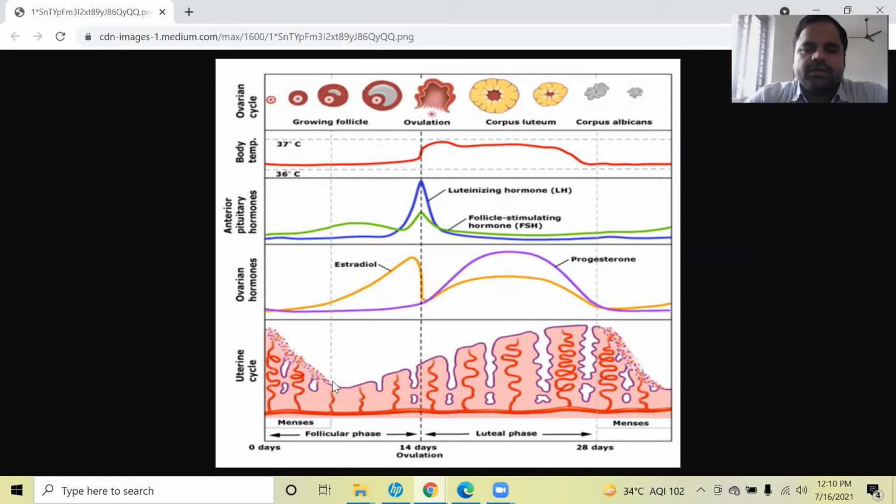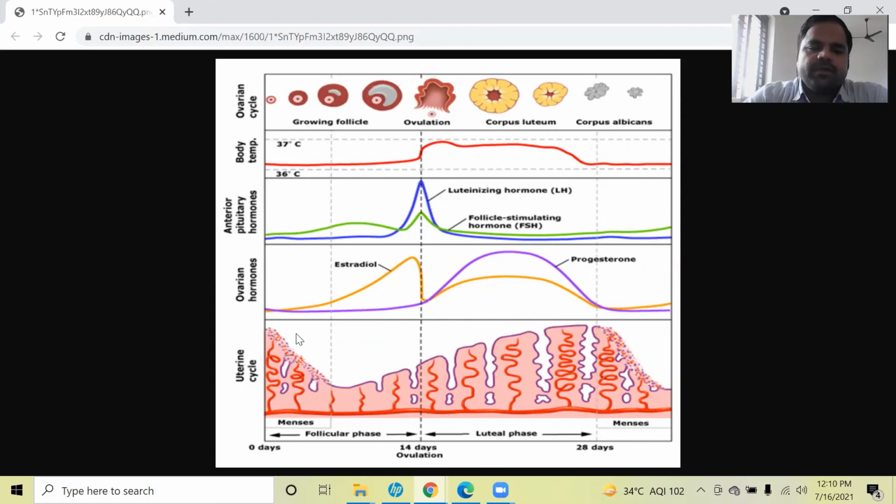The lower portion of this figure represents the wall of the uterus.